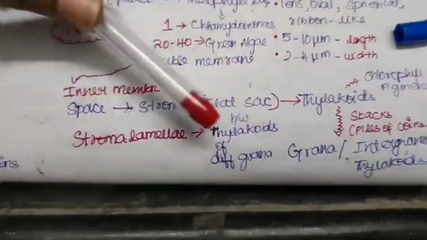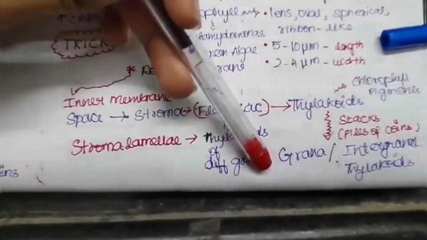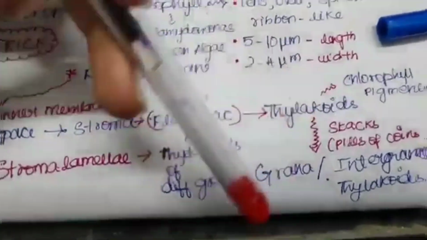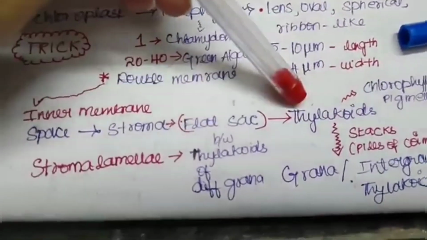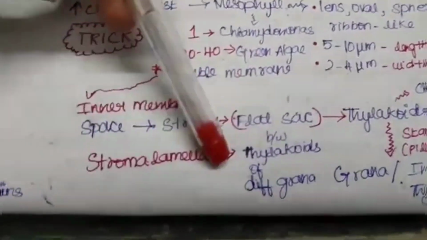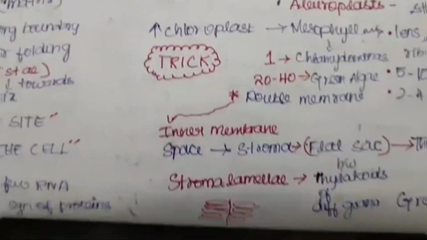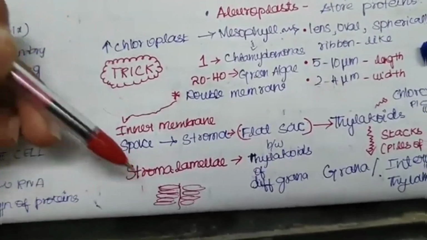Okay, what are thylakoids? A thylakoid is a single flat structure. Grana is when thylakoids are arranged together. So between thylakoids of different grana, there will be stroma lamellae. Say this is one grana arranged like a pile of coins.